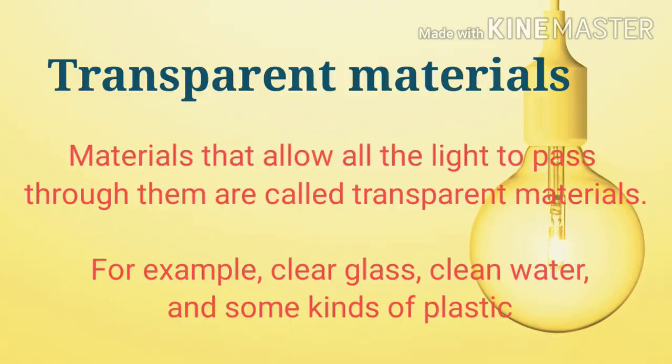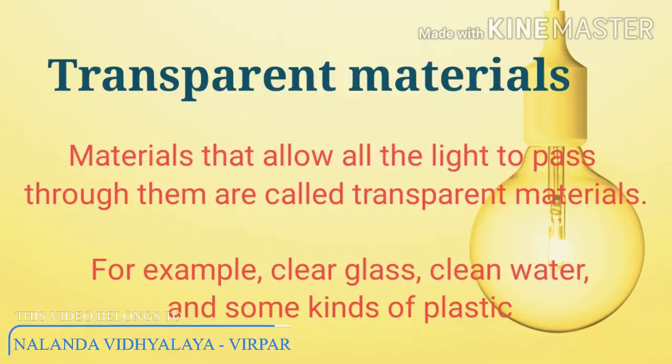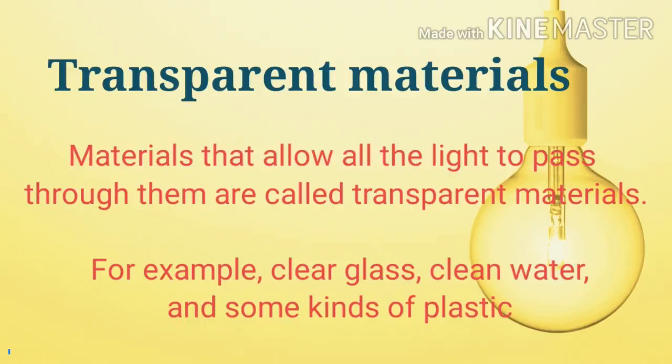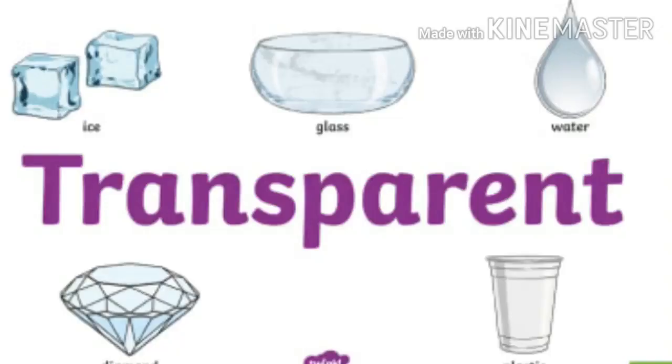So, we can say that materials that allow all the light to pass through them are called transparent materials. For example, clear glass, clean water, and some kinds of plastic. You can see here some transparent materials.